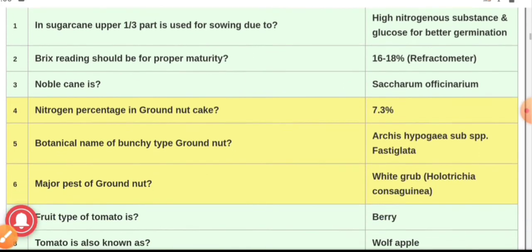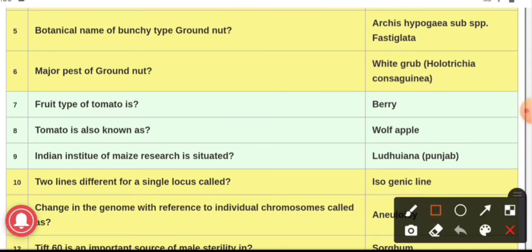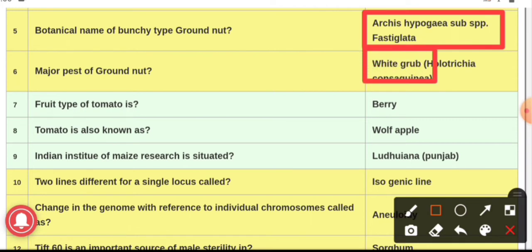Question number fifth. Botanical name of bunchy type of groundnut, and the answer is Arachis hypogaea subspecies fastigiata. It is the botanical name of bunchy type of groundnut. Question number 6. Major pest of groundnut. White grub, it is the major pest in case of groundnut crop.